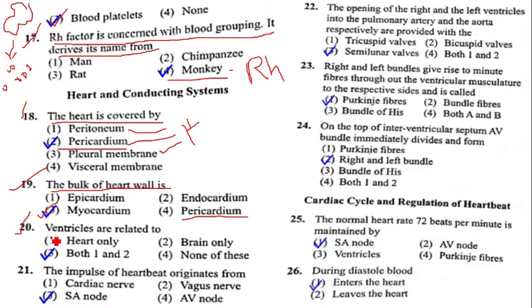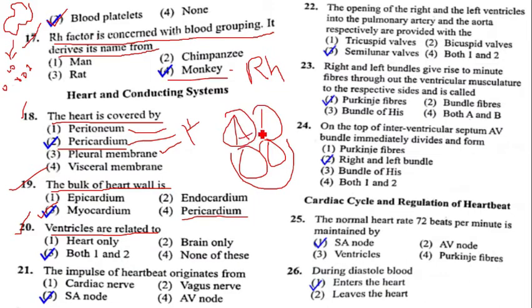Question number 20, ventricles are related to. Ventricles are cavities which are present in the downside of the heart. 2 atria and 2 ventricles are present in the heart. The posterior region of the heart contains 2 ventricles, but ventricles are also present in the brain. The cavities, the empty spaces inside the brain, are also called ventricles. Hence ventricles are related to brain and heart. Hence option 3 is the correct answer. In option 3 they have given both 1 and 2.